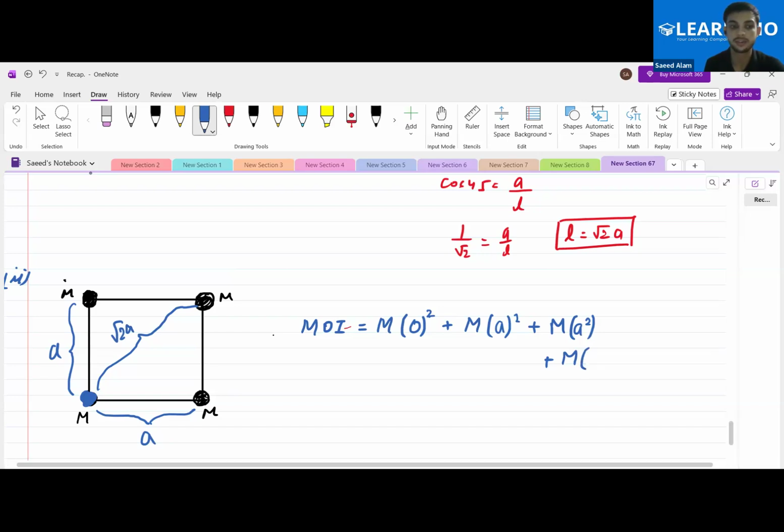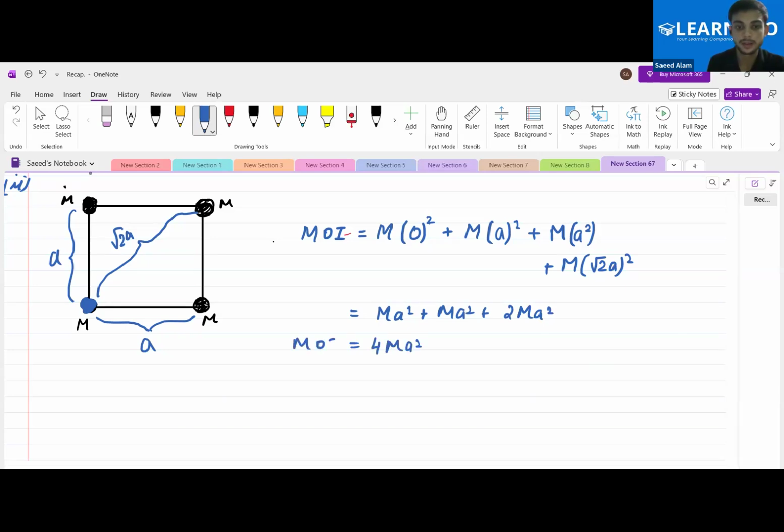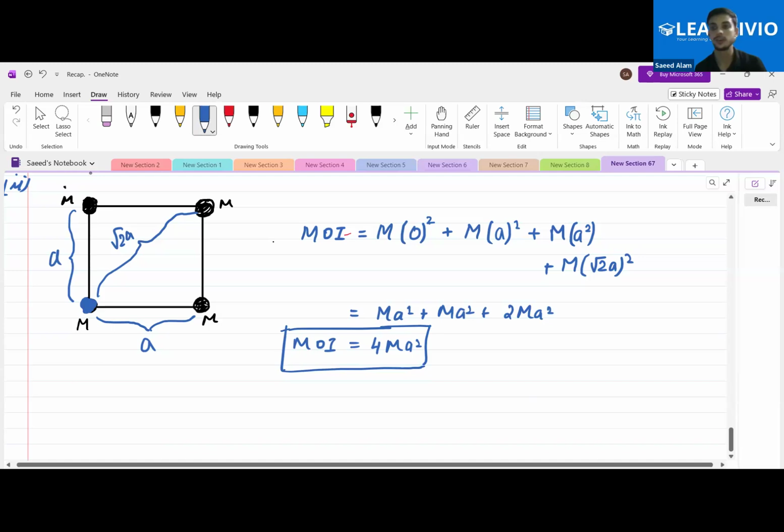M into, this time, what is the distance from the axis? What is this root 2 distance? That is root 2A whole square. Now just open these up and you will get MA square plus MA square plus root 2 squared, which gives 2, so 2MA square. If we sum these up, we'll get 4MA square. So this is the moment of inertia of the system.